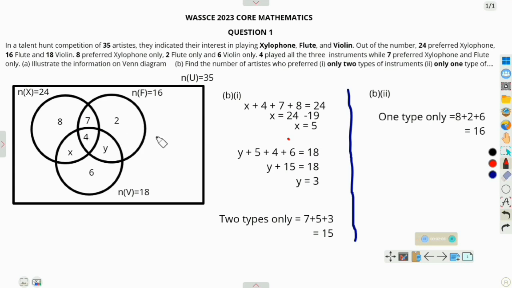It went on to say that 7 preferred xylophone and flute only. So we look for xylophone and flute. This is the circle for xylophone and this is the circle for flute. The portion that belongs to xylophone and flute only is this portion. So we keep 7 there.